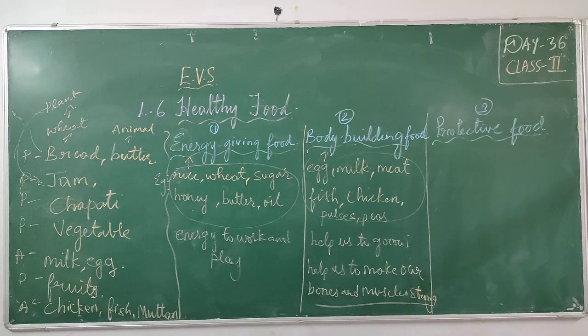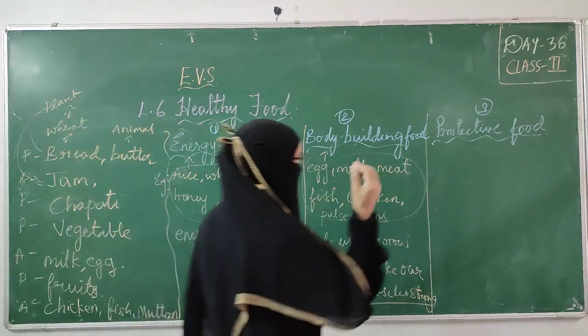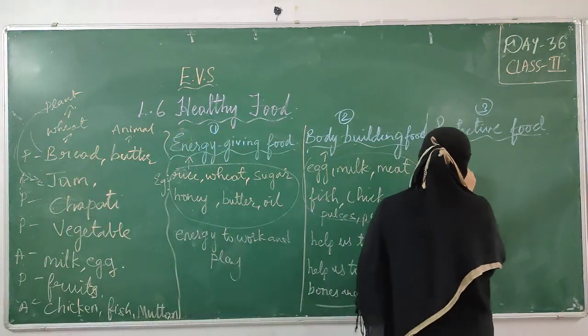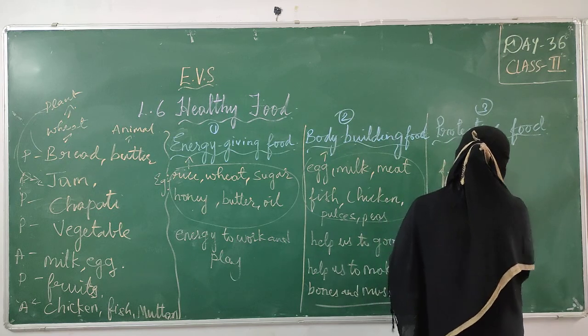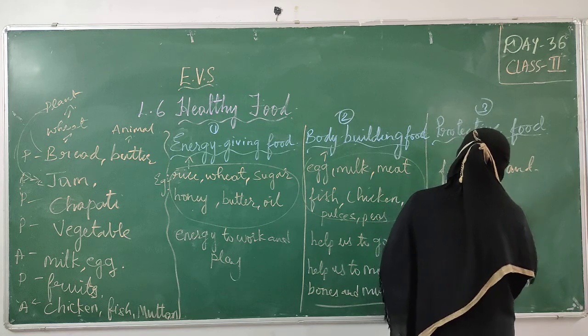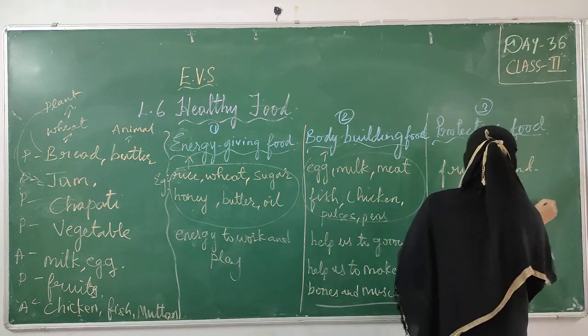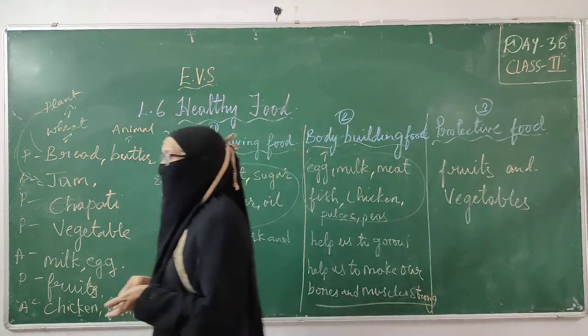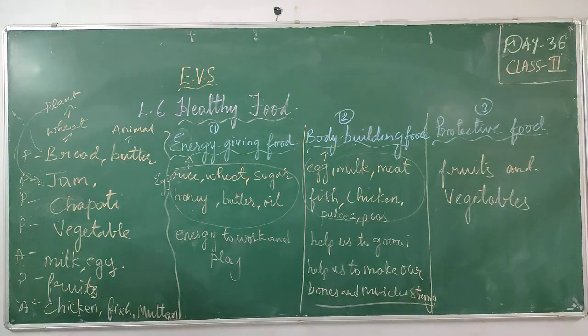Food items like different kinds of fruits and vegetables. We have to eat different kinds of fruits and vegetables.